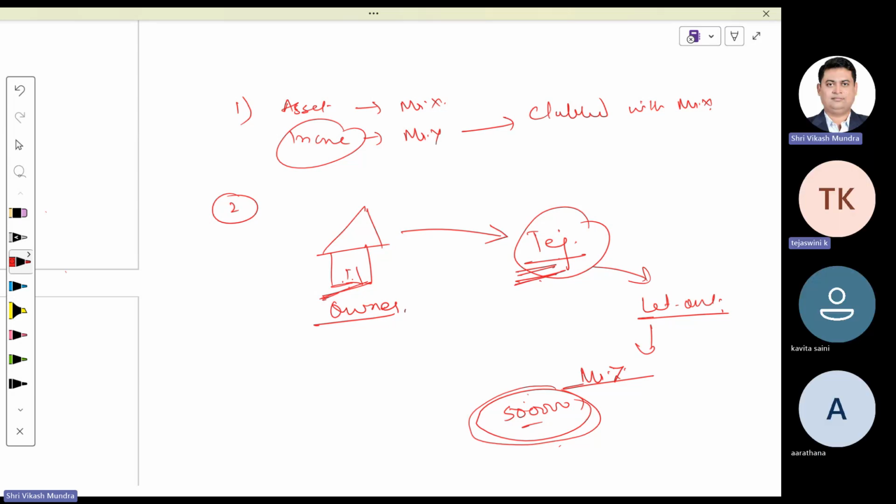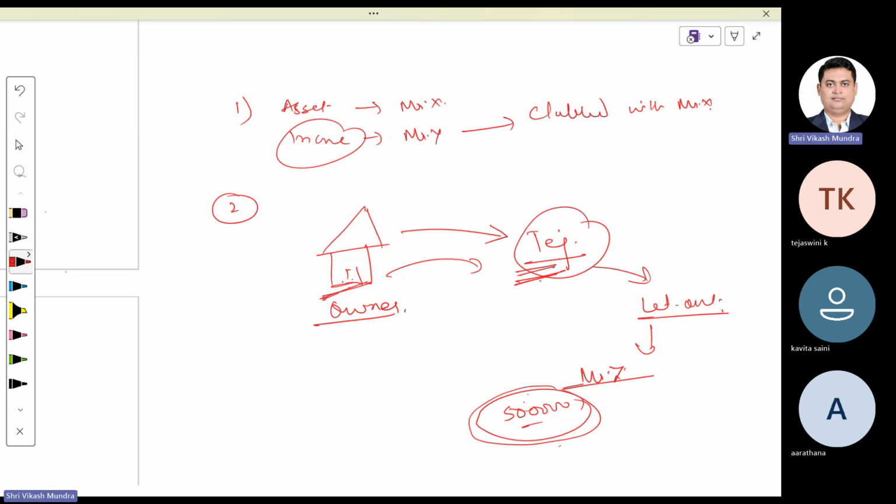Yes or no? If I actually transfer this property to you, then I do not have any right to take back this property. Agree or disagree? Since I have the right to take it back from you at any point of time, that means you are enjoying this property at my will.